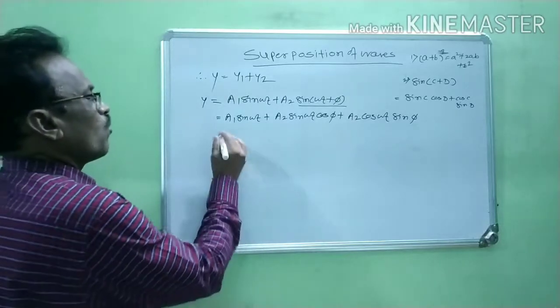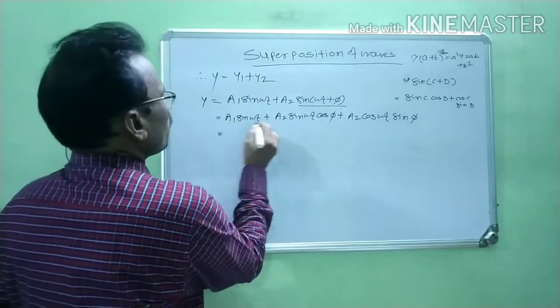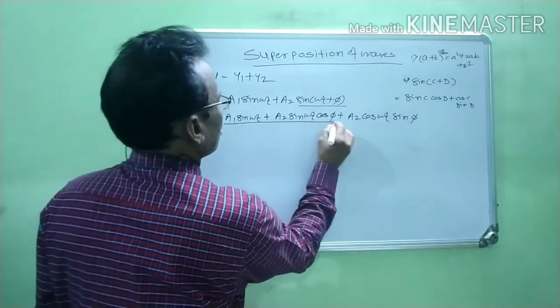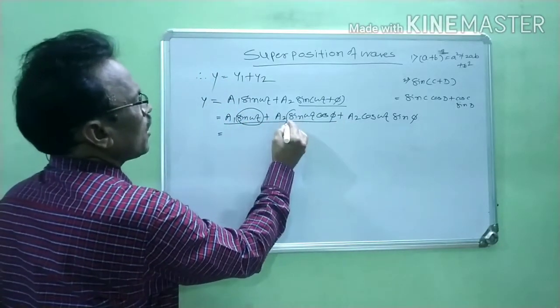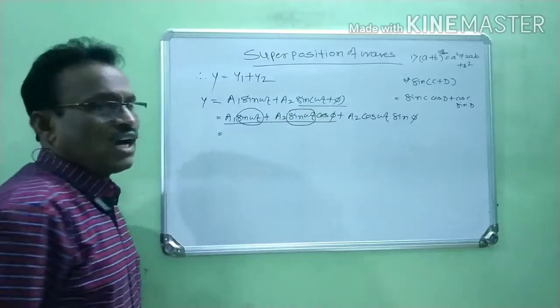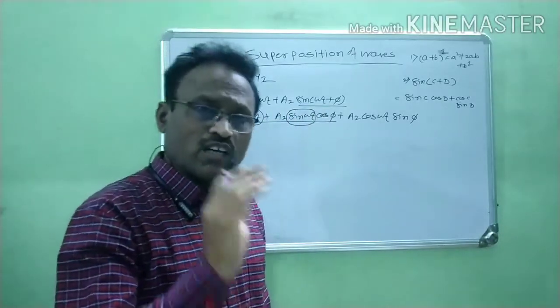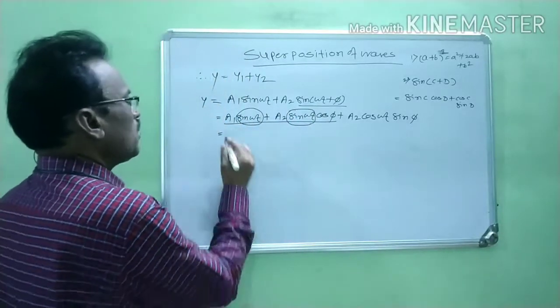Now, between these two terms, we consider sine omega t as a common factor. Take it outside. What is remaining?